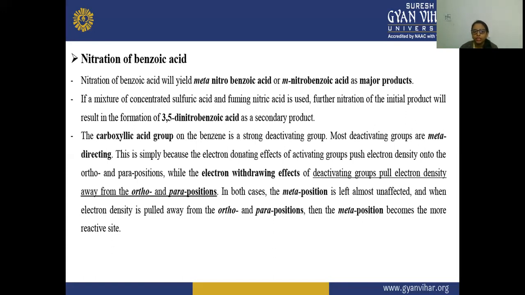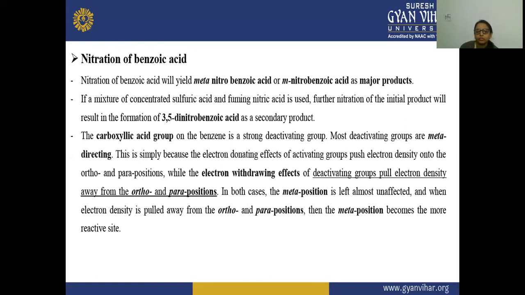So here, the nitration of benzoic acid is giving meta-nitrobenzoic acid as a major product, and we are using a mixture of concentrated sulfuric acid and fuming nitric acid. Nitration of this initial product results in the formation of 3,5-dinitrobenzoic acid. The 3,5 positions are the meta positions, and on both positions there is an attack of the nitro group, and this is the secondary product that is formed.